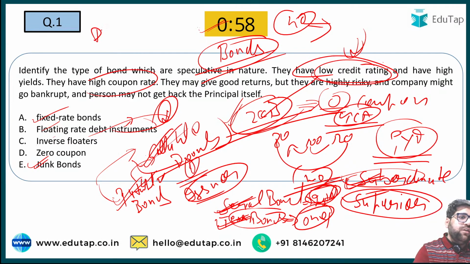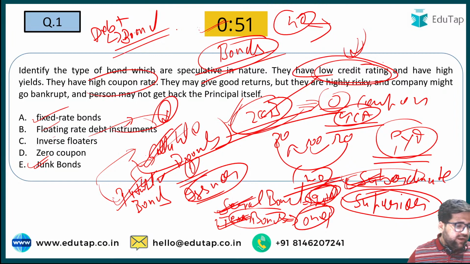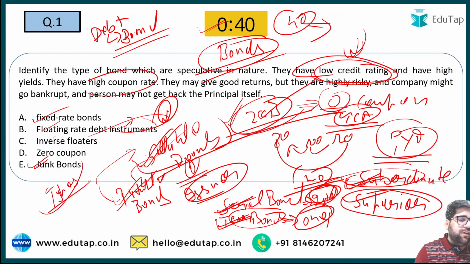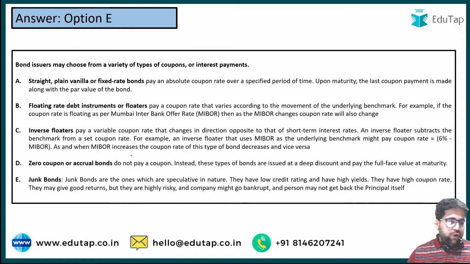Now please note this particular point as well, that bond is a type of debt. Bond is not an equity. Bond is a type of debt. So all these are different concepts related to bond, and you should write a descriptive answer if possible on what the different types of bond are. If you include all these different types of bond, then it's definitely good for you. I'm not reading all this explanation because this is for your homework, and I have covered all these different types of bonds in the previous slide.